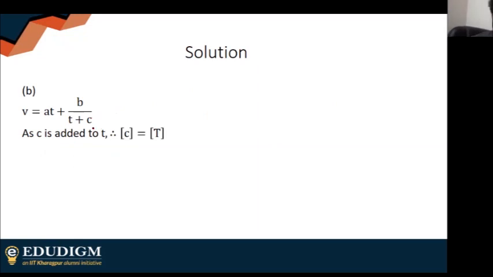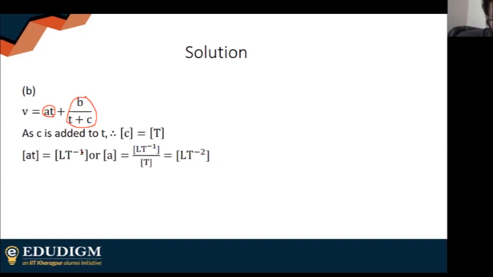So obviously the dimension of C has to be that of time, which is T. On the right hand side you have V, meter per second. AT and B by T plus C both have to be meter per second. So AT has to be meter per second, from where you get the dimension of A as LT to the power minus 2.